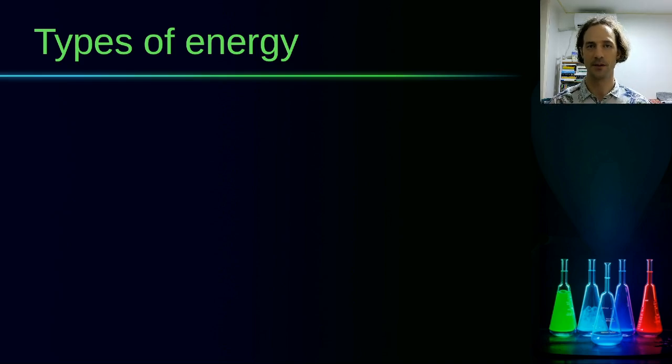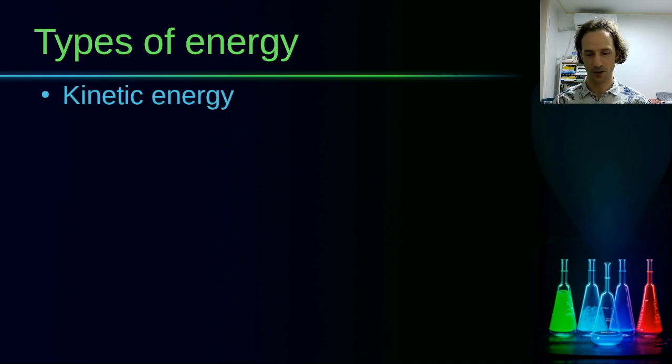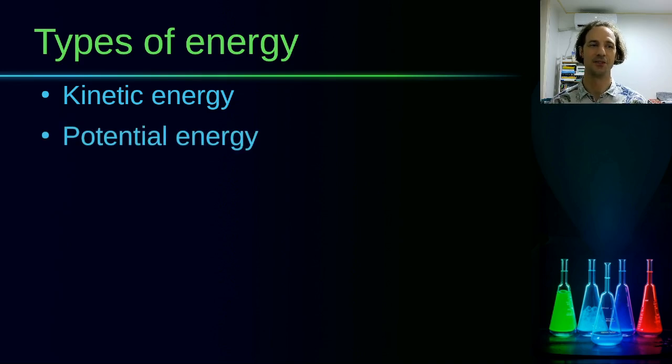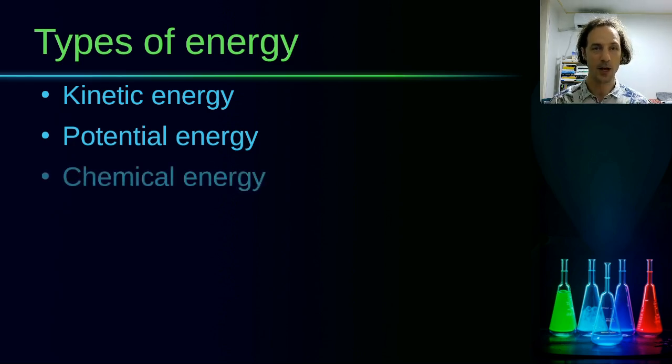What are the types of energy? Well, we have kinetic energy, which is related to the movement of objects, and then we have potential energy, which is related to forces in fields that an object feels and which can make an object move. Then we have chemical energy, which is actually just kinetic and potential energy of particles that make up materials.